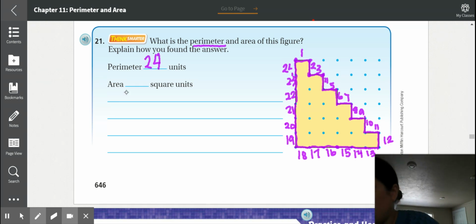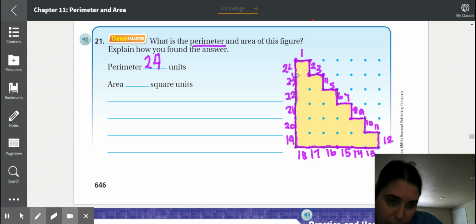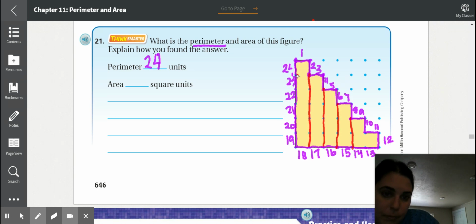Now let's find the area, which will be square units. So we need to make these now into squares. So we are carefully connecting these dots so we can easily count all of the square units.